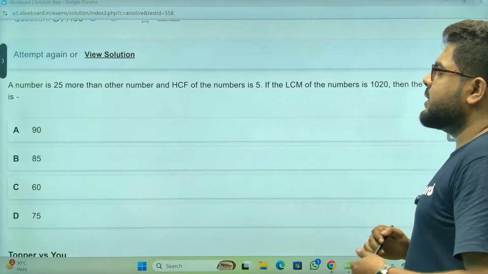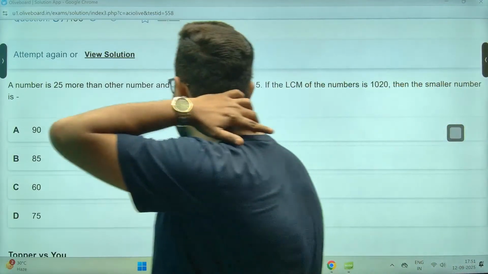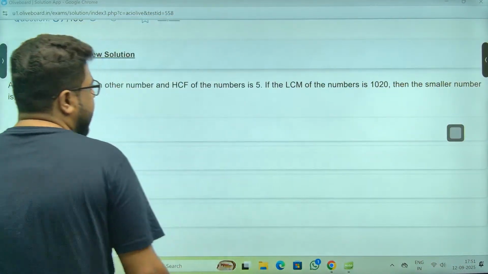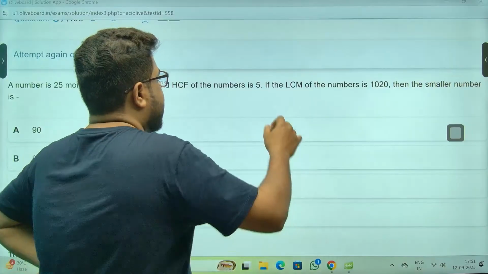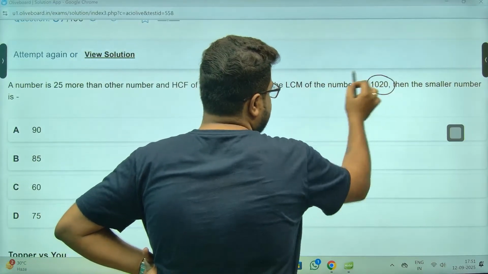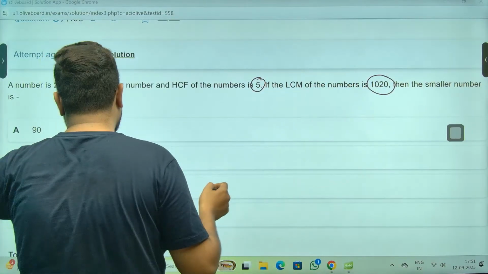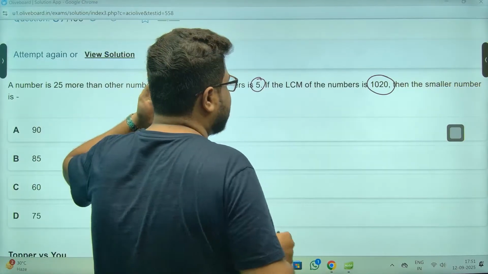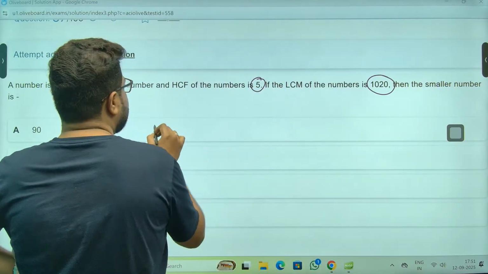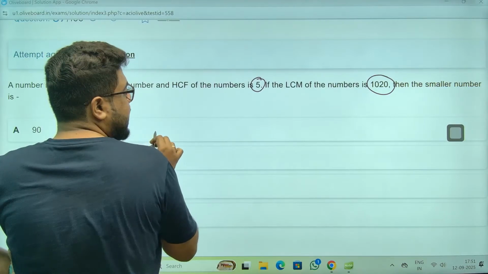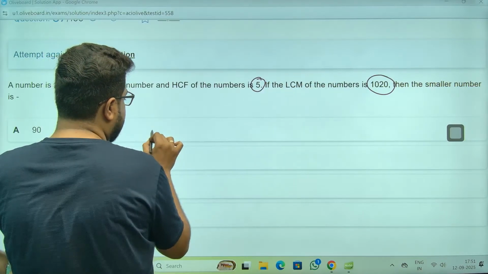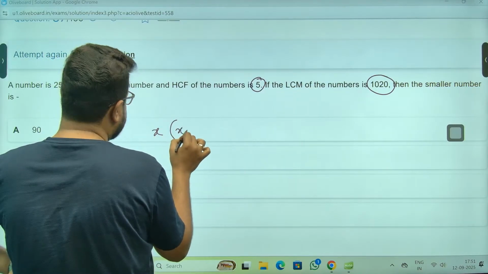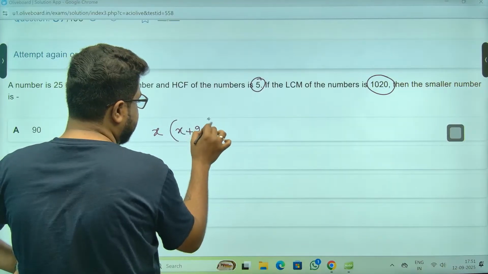What is this, sir? A number is 25 more than the other number. HCF is given, and LCM is also given. Make the equation, and you can also check from the options. You can check by options as well. It will be a multiple of 3, but let's do it normally, sir. They are asking for the smaller number, so the smaller number is x. The bigger number is x plus 25 because it is 25 more.